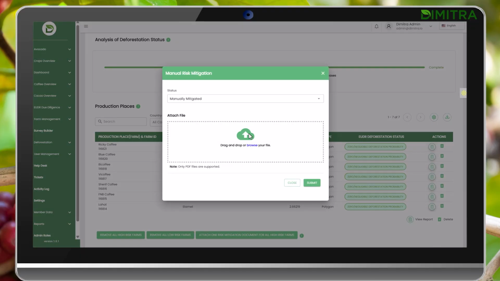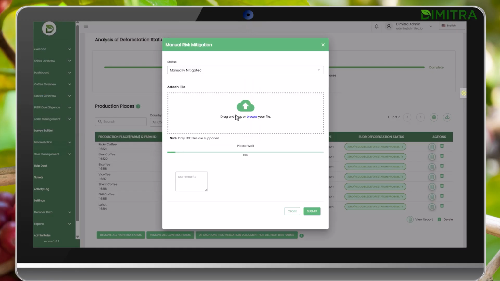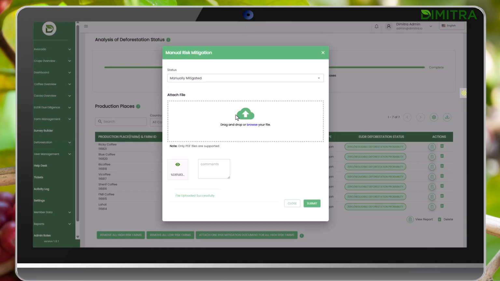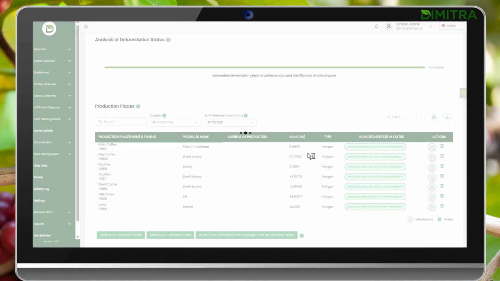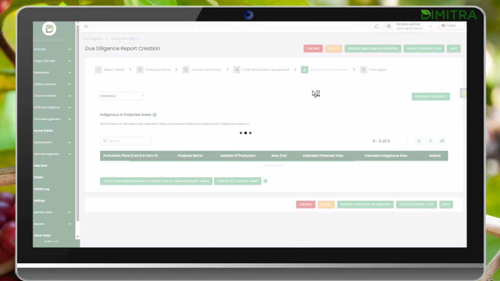If one of your farms does have deforestation, you have 2 options. You can either add a risk mitigation document, which shows the mitigation practices that were taken to avoid deforestation or proves that it wasn't actually deforestation, or you can remove the farm.